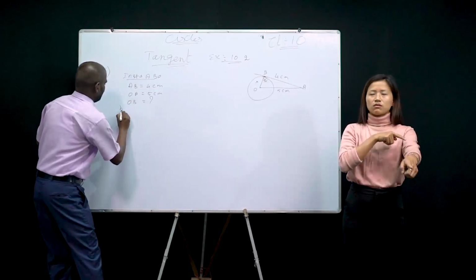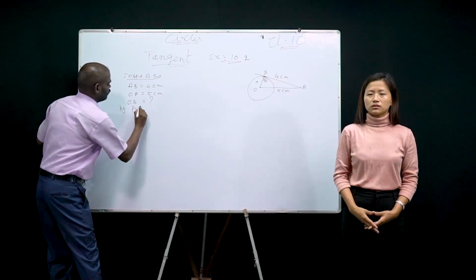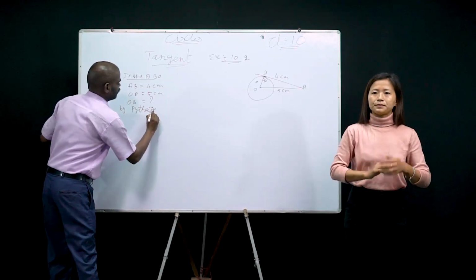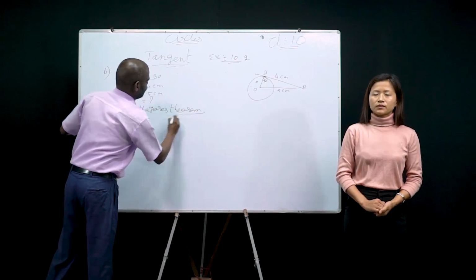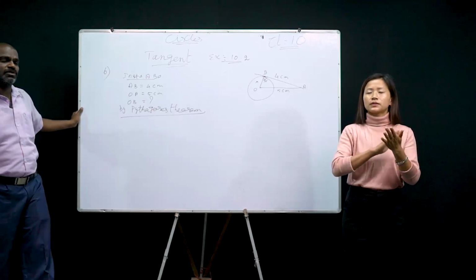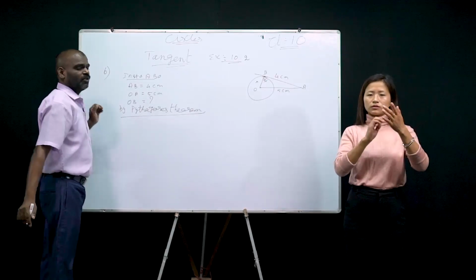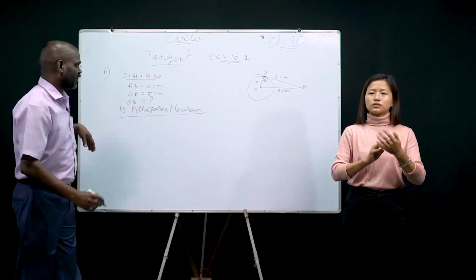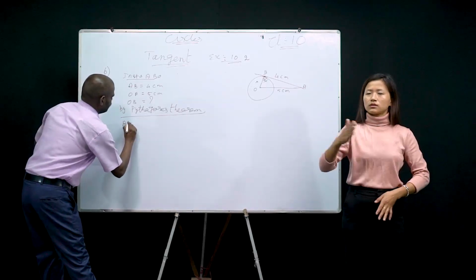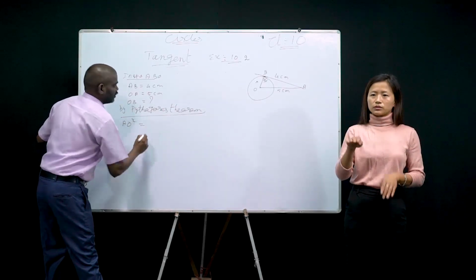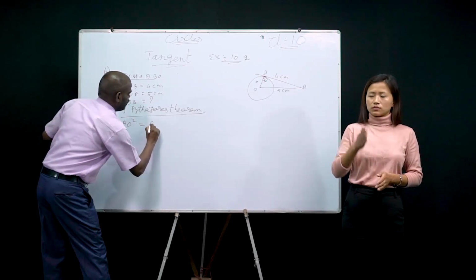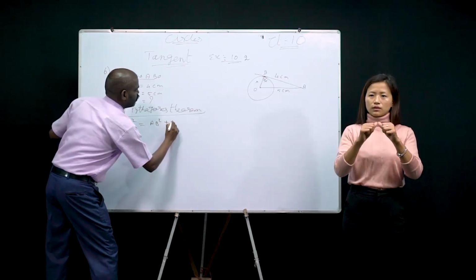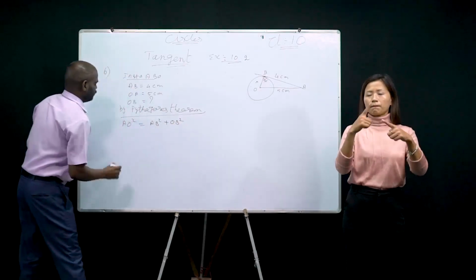Okay. By Pythagoras theorem. What does the Pythagoras theorem tell? Square of the longest side, that is AO square, is equal to the sum of the squares of the other two sides, that is AB square plus OB square. What is AO?